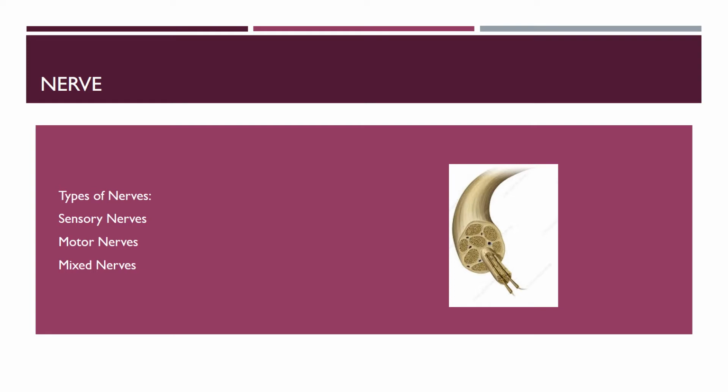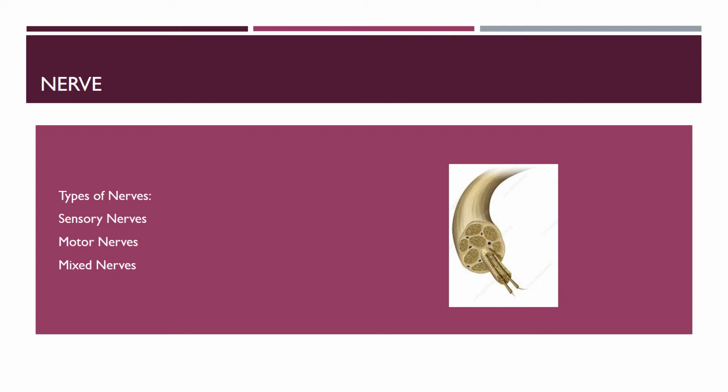Next topic is nerve. A bundle of nerve fibers, that is axons, enclosed in a medullary sheath is called a nerve. The medullary sheath is an insulatory covering. There are three types of nerve: sensory nerves, motor nerves, and mixed nerves. Sensory nerves carry impulses or messages from the sense organ to the brain or the spinal cord.